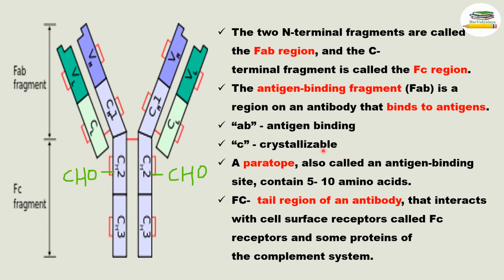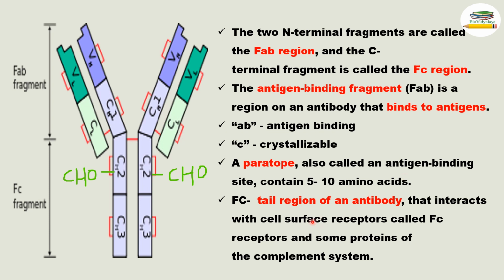The particular region in the antibody that specifically binds with the epitope of an antigen is called a paratope. A paratope, also called an antigen binding site, contains 5 to 10 amino acids.